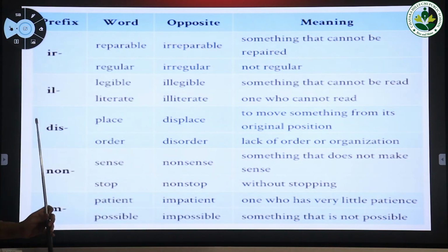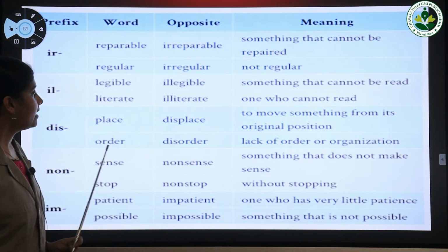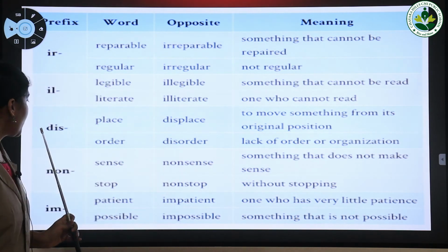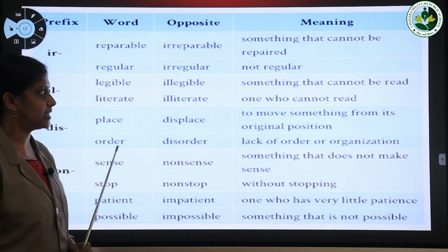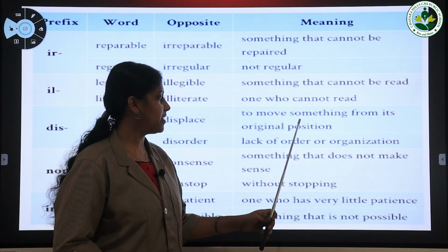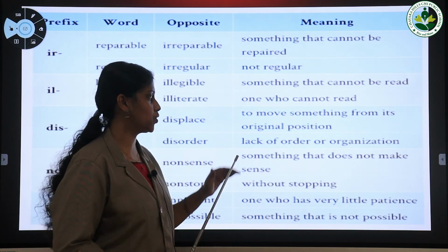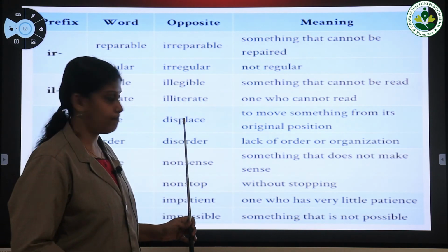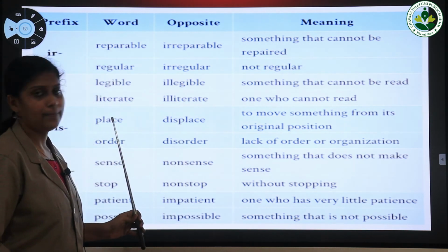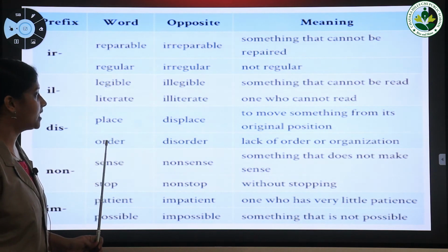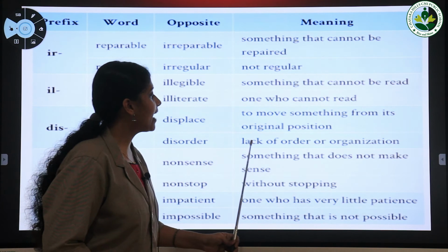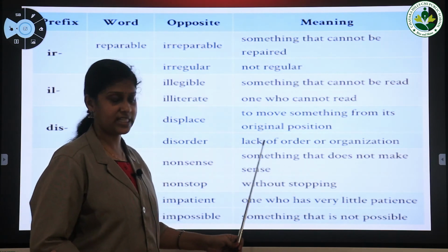Next prefix dis, and the word is place. We will get a new word, displace, by adding the prefix dis to the word place, and it means to move something from its original position. That is the meaning of the word displace, and it is an antonym of the word place. Next one, order, and the antonym of this word is disorder, that means lack of order or organization.